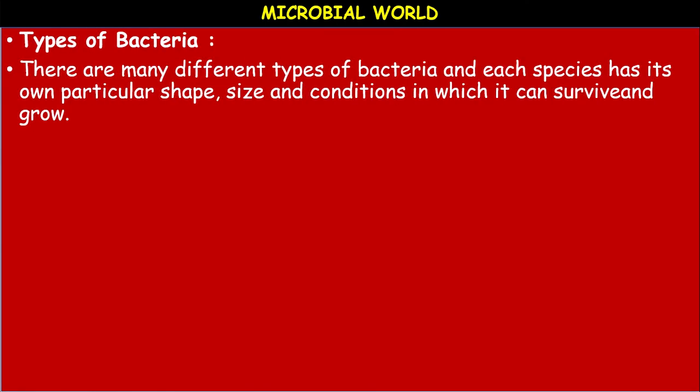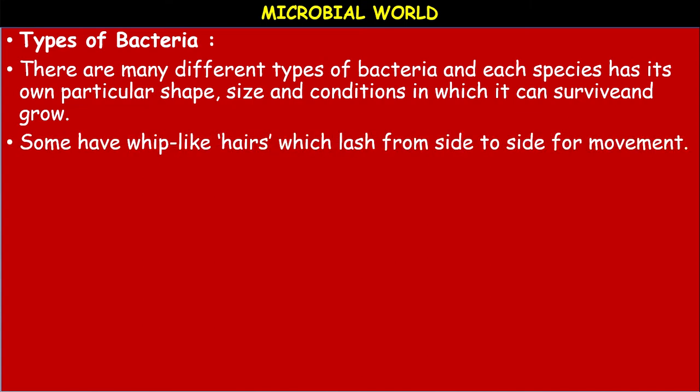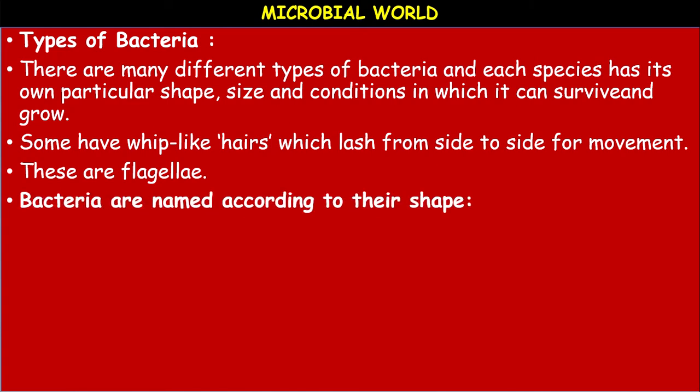Types of bacteria. There are many different types of bacteria and species, and each species has its own particular shape, size, and the conditions in which it can survive and grow. Some have whip like or hair like structures which lash from side to side for movement, and they are called flagella. The bacteria are named according to their shape.